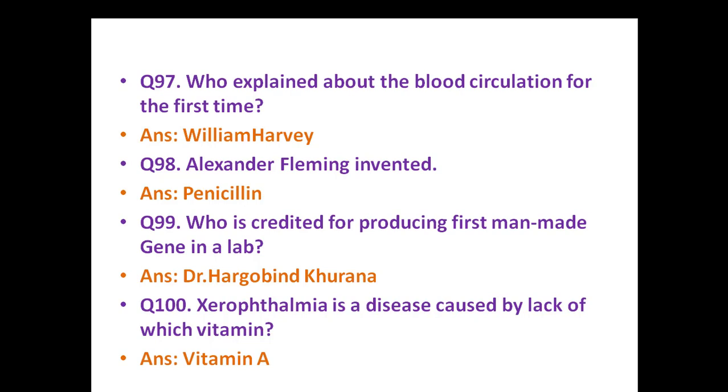Alexander Fleming invented penicillin. Who is credited for producing first man-made gene in a lab? Dr. Har Gobind Khorana. Xerophthalmia is a disease caused by lack of which vitamin? Vitamin A. And that's all.